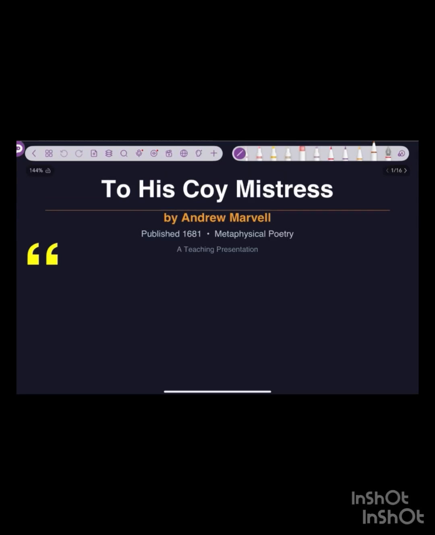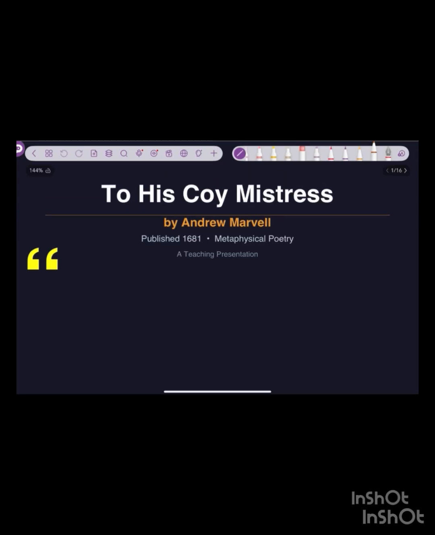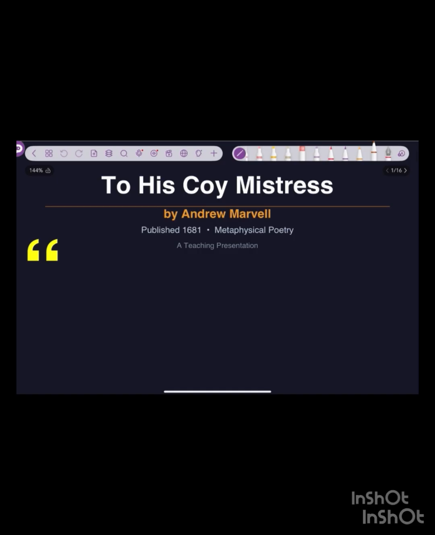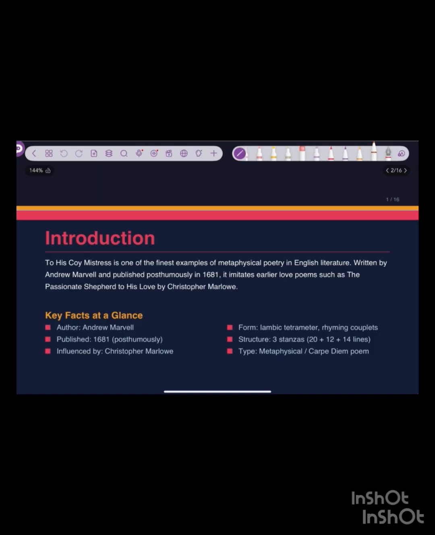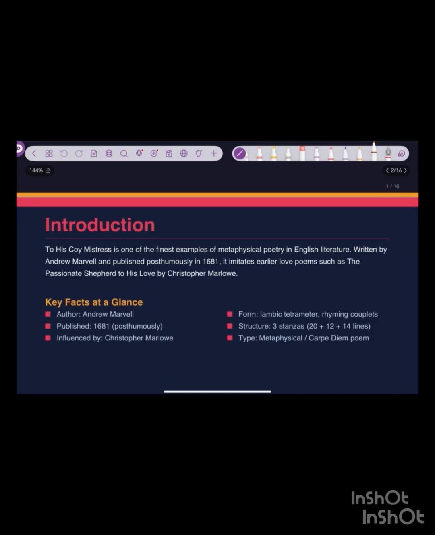A very good day to all. Today we will discuss a very wonderful poem by Andrew Marvell, To His Coy Mistress. And this poem was published in 1681 and it falls under the category of metaphysical poetry. So we'll get to know about each term slowly and steadily. So let's first look at the introduction of the poem.